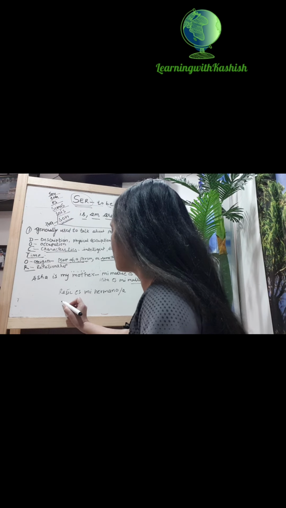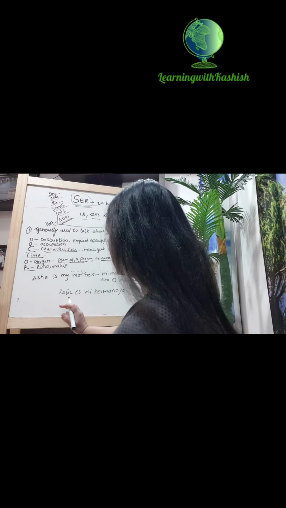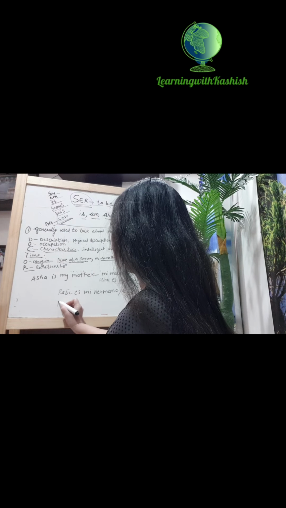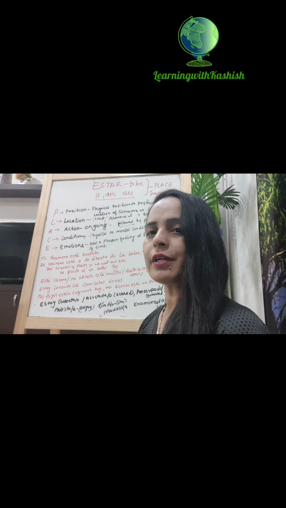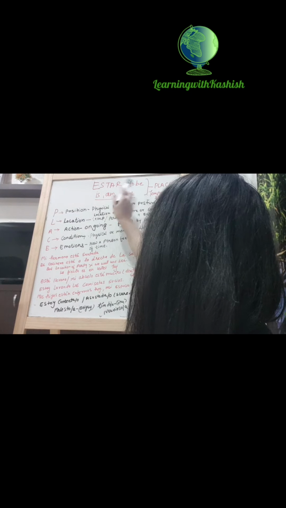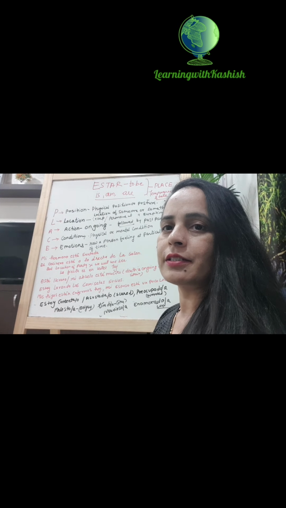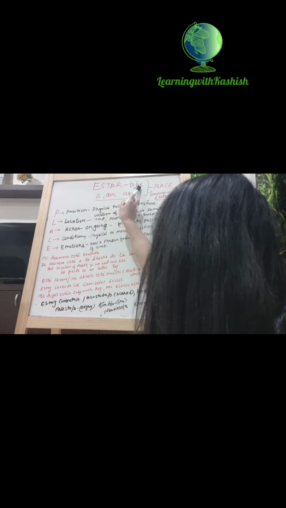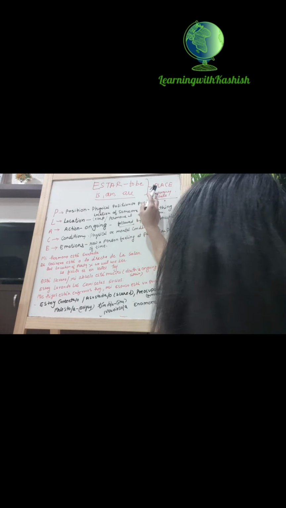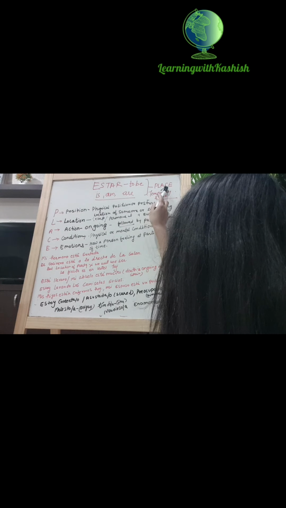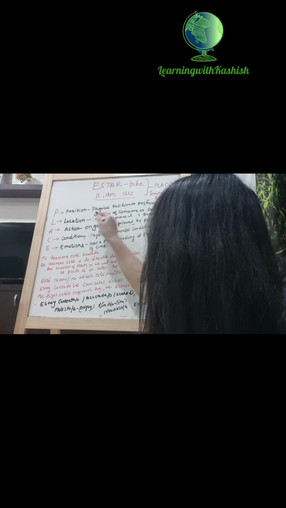For example, you want to tell about your spouse, then you can say Devendra es mi esposa. So now we will talk about estar. Estar, to be. It is similar to ser. The meaning of estar is to be. There is the same rule here. We have an abbreviation PLACE, place. This is used for temporary state. So we will do that.